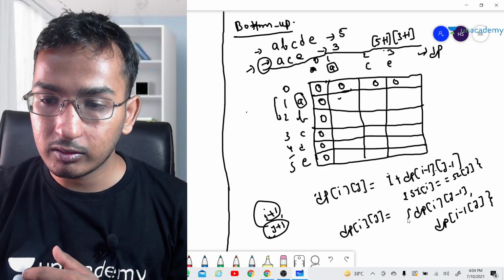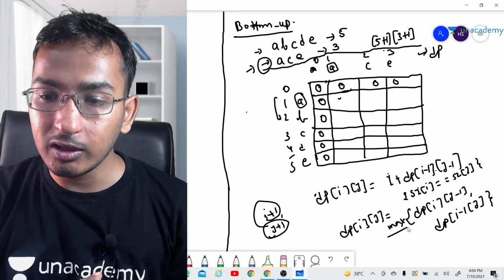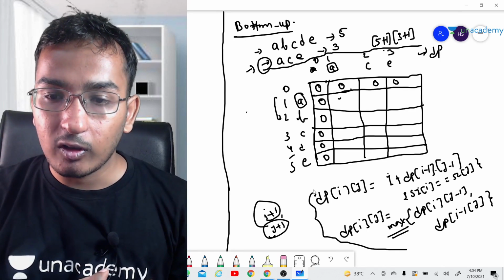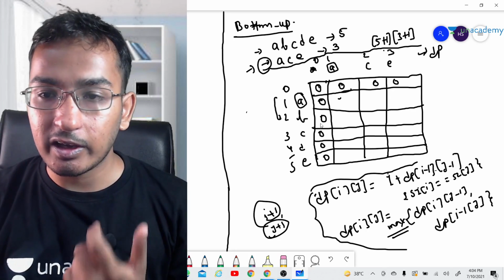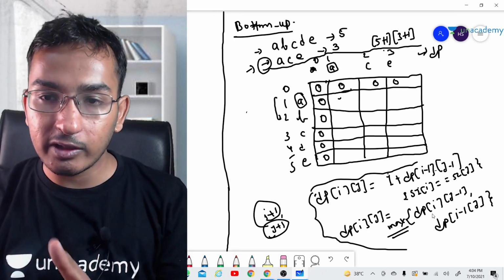Okay, and we have to take the maximum because we have to find the longest common subsequence. So this will be the overall recurrence relation here, guys, and now we are going to follow this recurrence relation and we are going to fill this table.